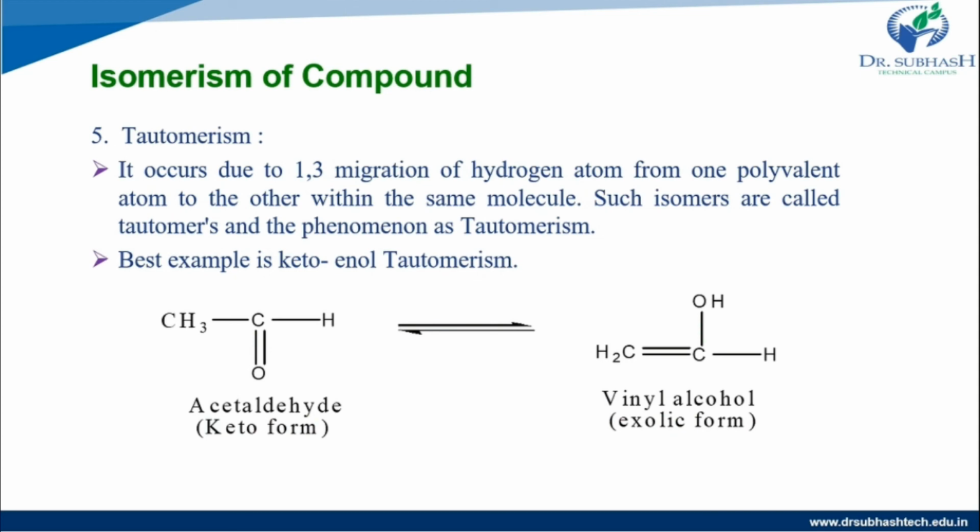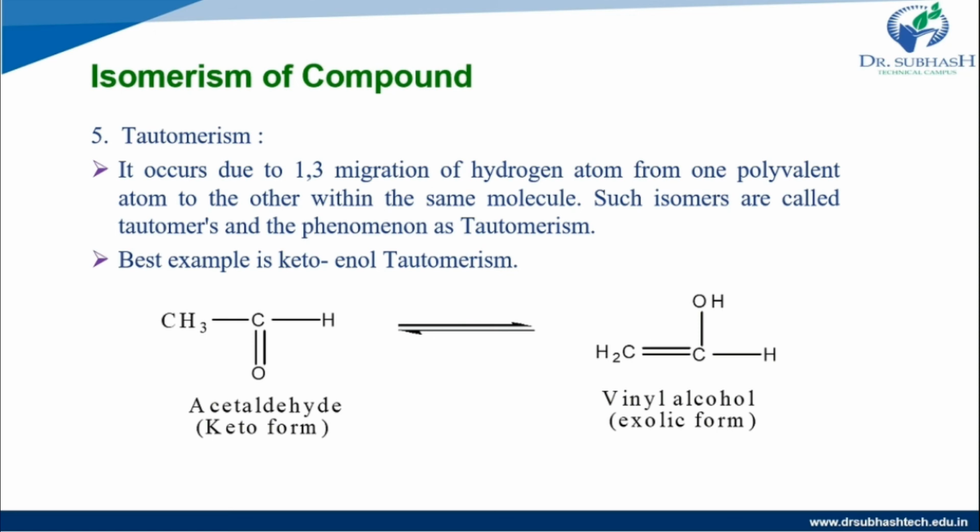Then the fifth one is tautomerism. It occurs due to 1,3 migration of a hydrogen atom from one polyvalent atom to another within the same molecule. Such isomers are called tautomers, and this phenomenon is known as tautomerism. So in this process there is 1,3 migration of the hydrogen atom to a polyvalent atom within the same molecule. The molecules are the same, but there is 1,3 migration of the hydrogen atom.